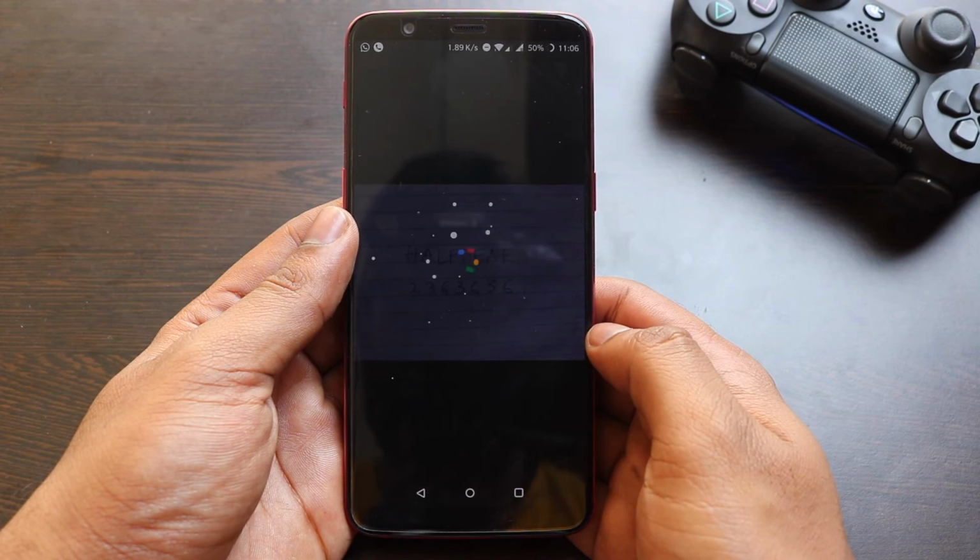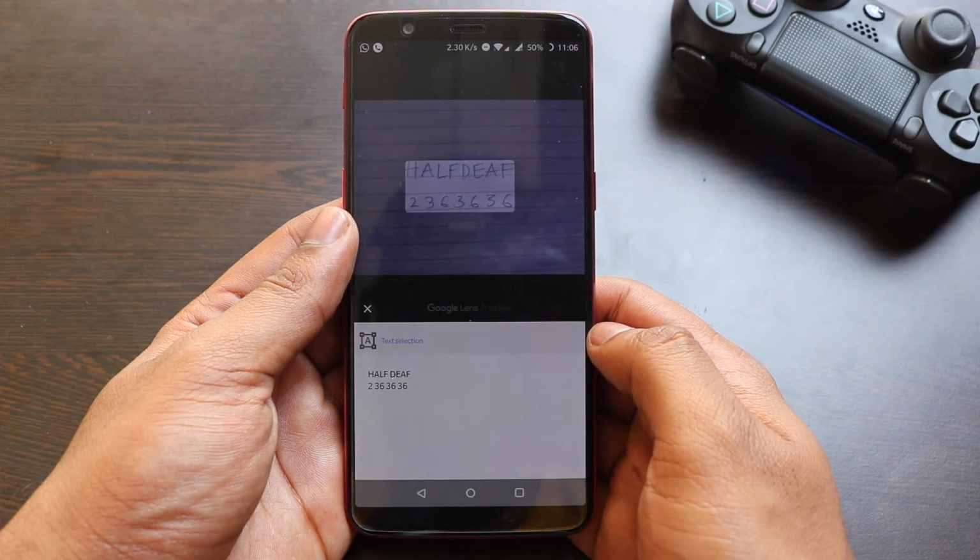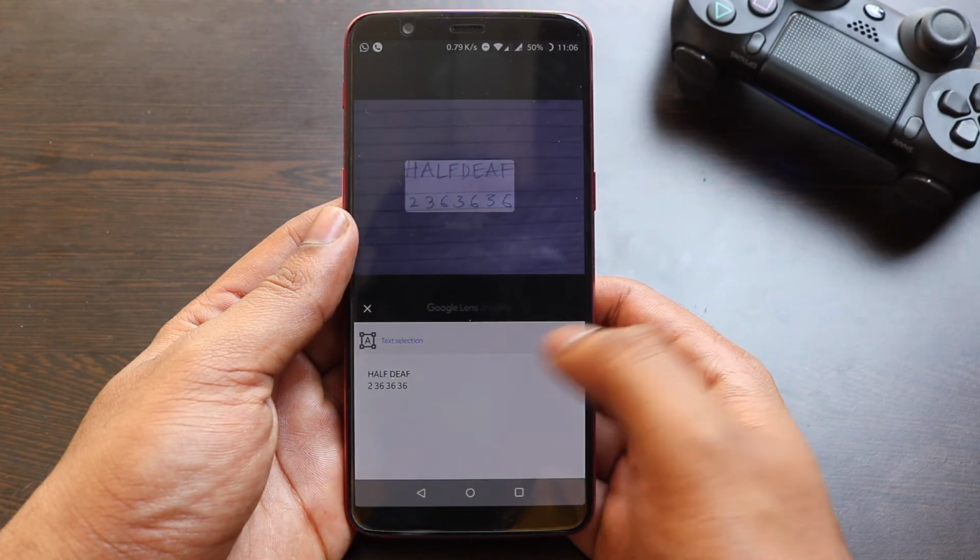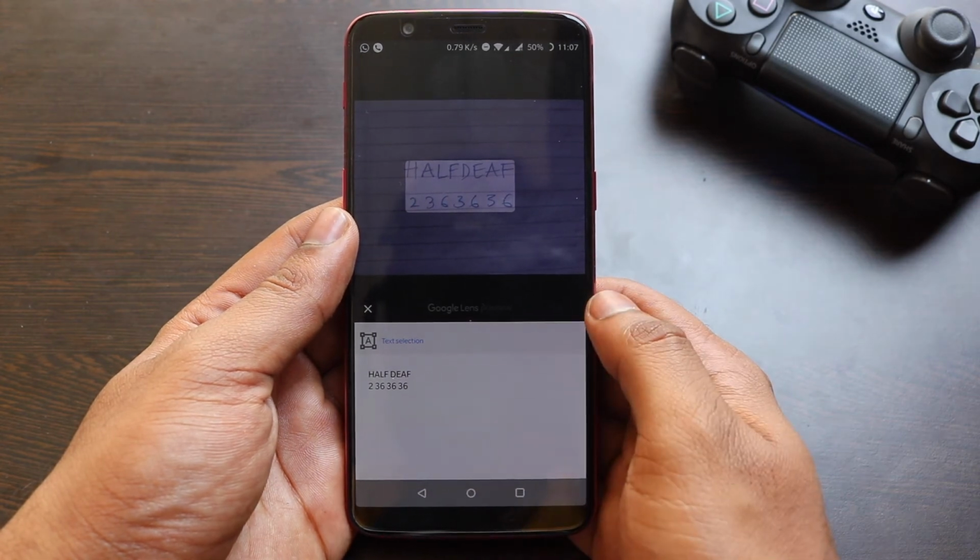Now we'll test it out with some handwritten text instead of a digital one. So now this one exactly reads whatever I have written there. So this is absolutely perfect.